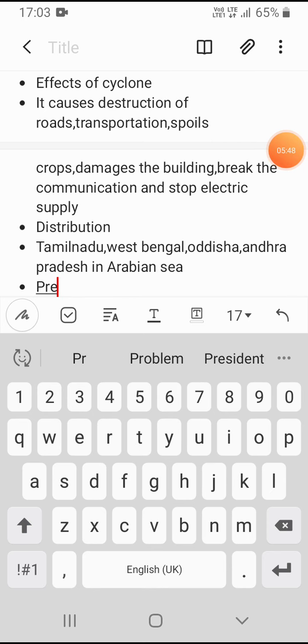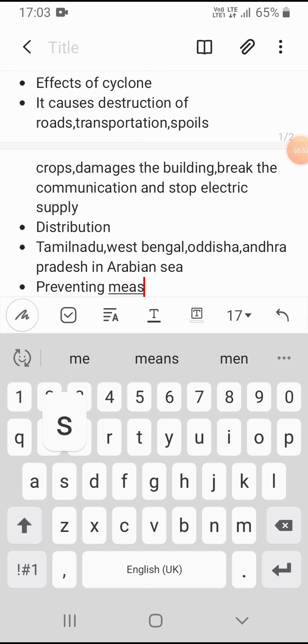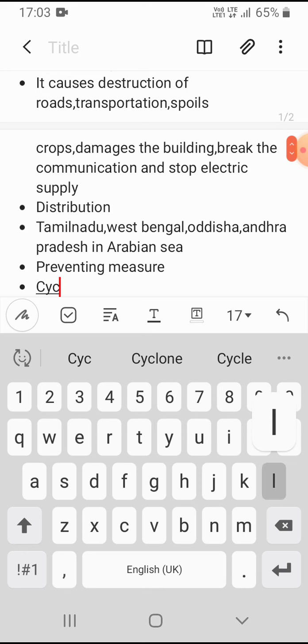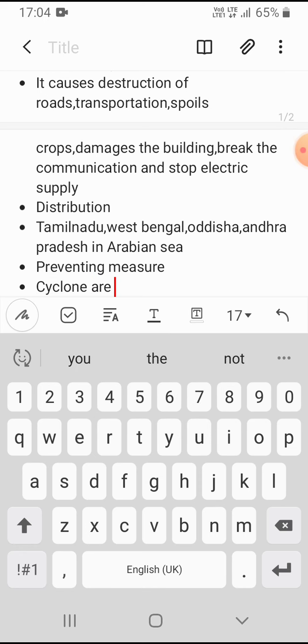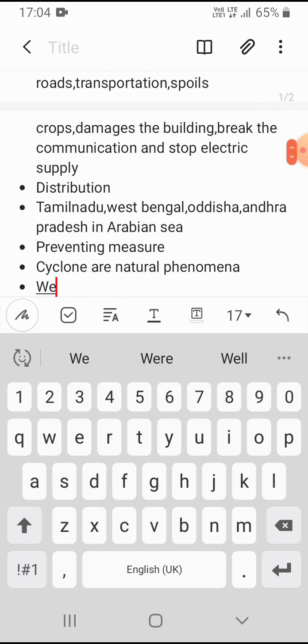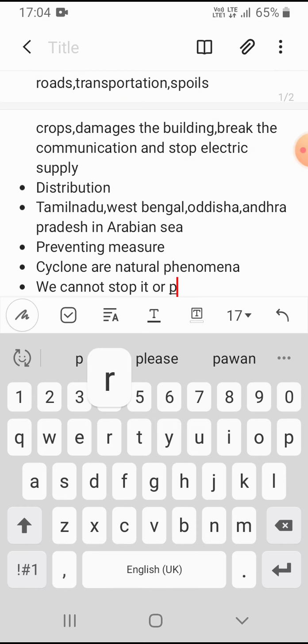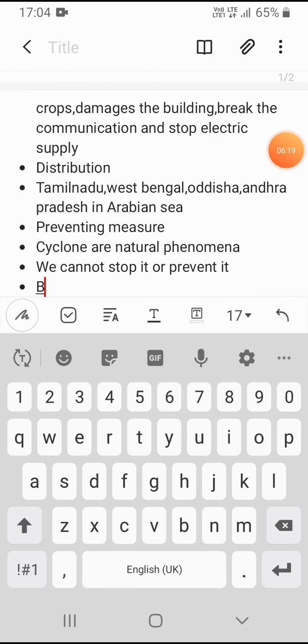Now the preventive measures, how can we prevent it? Cyclones are natural phenomena, meaning they are created by nature, so we cannot stop or prevent them. We can give warnings.